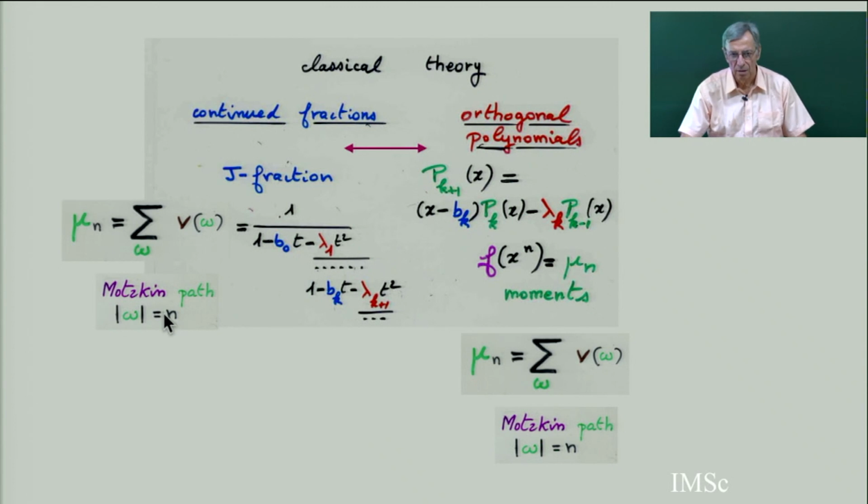Combining the Flajolet Lemma about the interpretation of the J-fraction with what we have done in chapter 1, proving that these Motzkin paths are the moments of the orthogonal polynomials defined by this three-term recurrence relation, we get a combinatorial proof of the equivalence of the two theories.